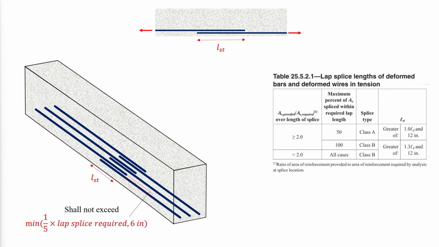Along development and lap splice lengths of longitudinal bars with yield strength greater than or equal to 80,000 psi, transverse reinforcement shall be provided such that KTR is not smaller than 0.5 times the bar diameter, where N is the number of longitudinal bars being developed and S is the spacing between transverse reinforcements. ATR is the total cross-sectional area of all transverse reinforcement within spacing S that crosses the potential plane of splitting through the reinforcement being developed.